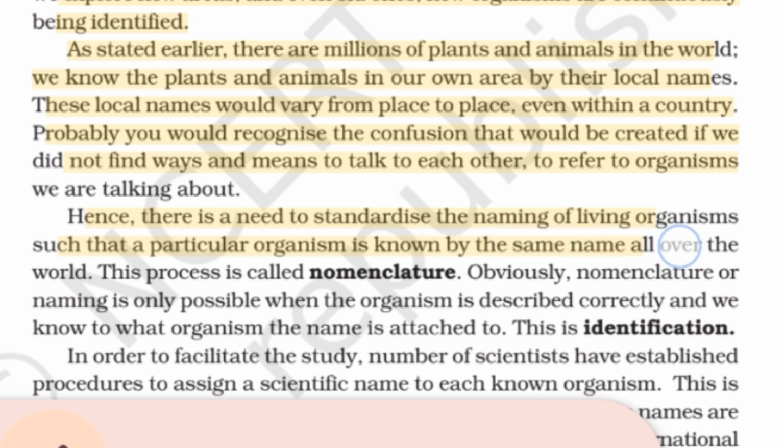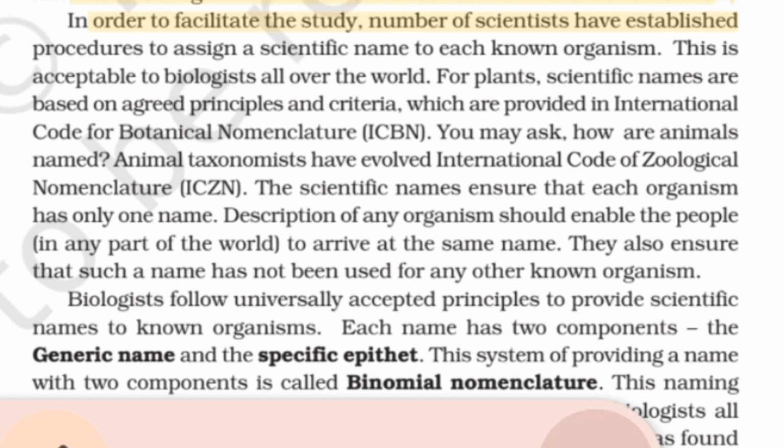This process is called nomenclature. Obviously, nomenclature or naming is only possible when the organism is described correctly and we know to what organism the name is attached to. This is identification. In order to facilitate the study, a number of scientists have established procedures to assign a scientific name to each known organism. This is acceptable to biologists all over the world.